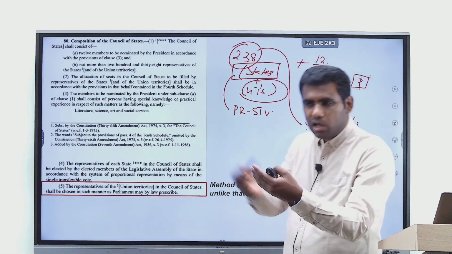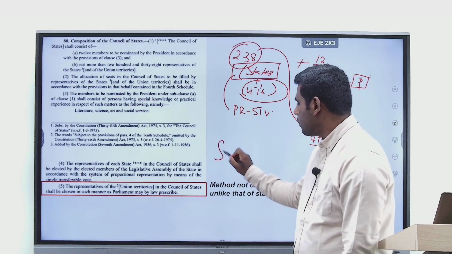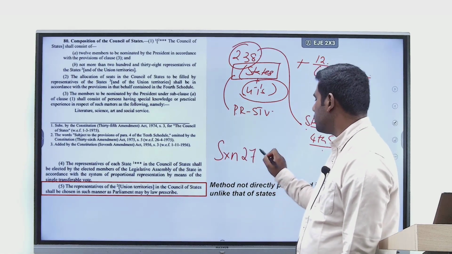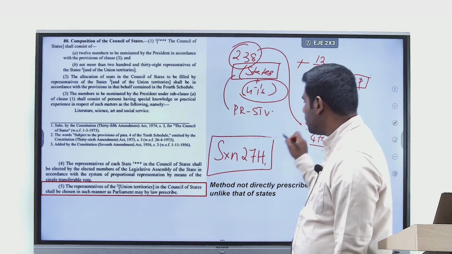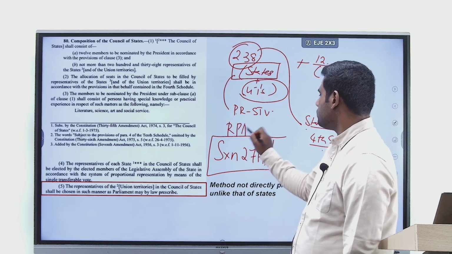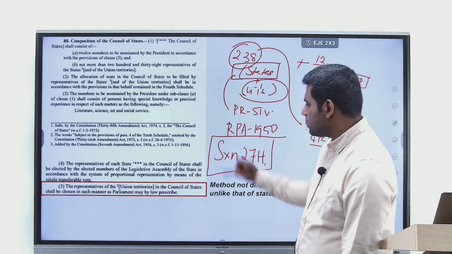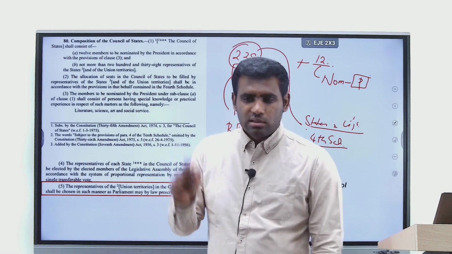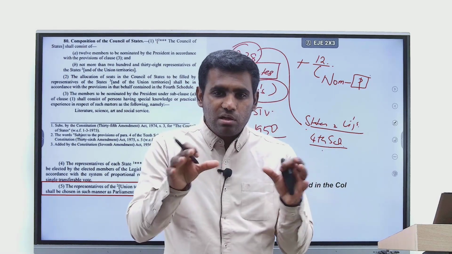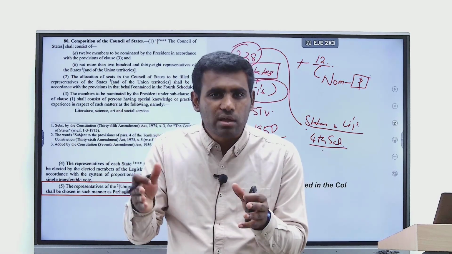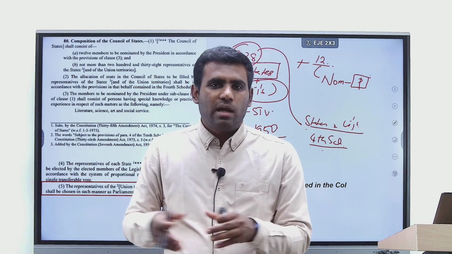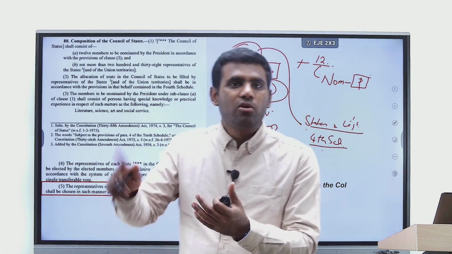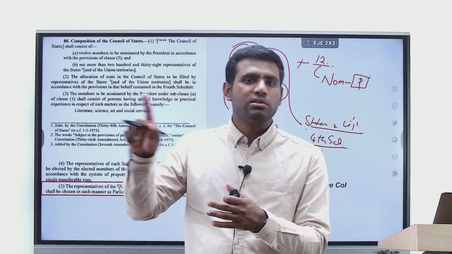And when you read the RPA 1950, there is a particular section called section 27H in RPA 1950, which talks about a method. What does it say? It says that the members from UTs shall be chosen by an electoral college. And this electoral college will use the method of single transferable vote, the proportional representation system.